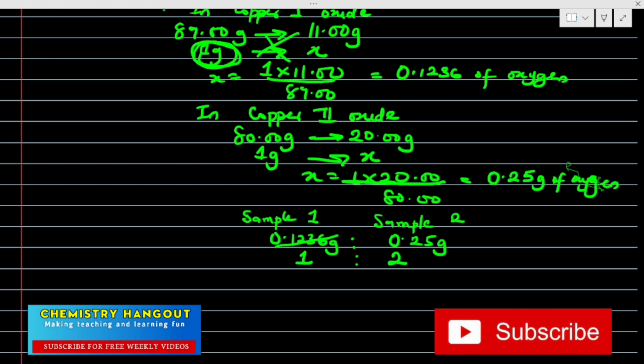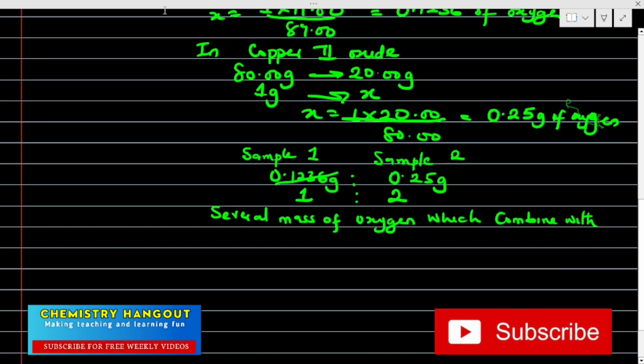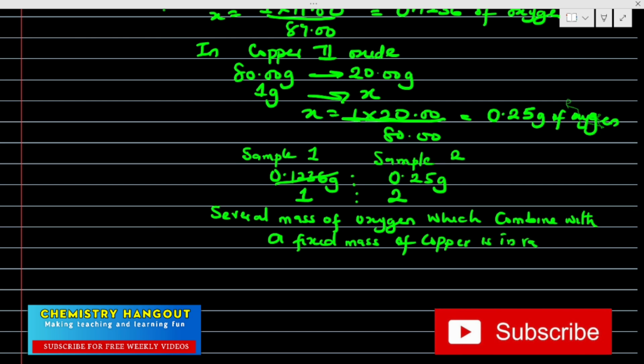So the meaning of this is that the several masses of oxygen which combine with a fixed mass of copper, don't forget we fixed copper, is in ratio 1:2.